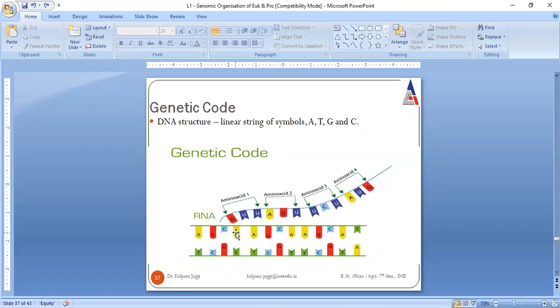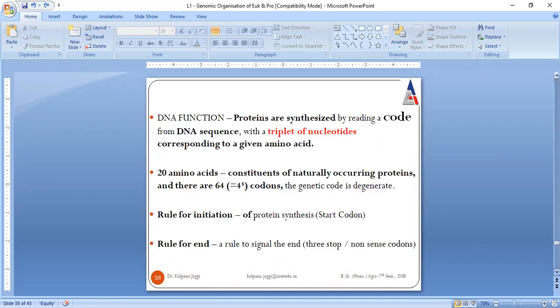Then if A is present, if it is RNA then U, if it is DNA then T, and so on. It will result in the formation of RNA. Now in correspondence to A, U is present because here RNA is being synthesized. So this is the reason U is present there instead of T.